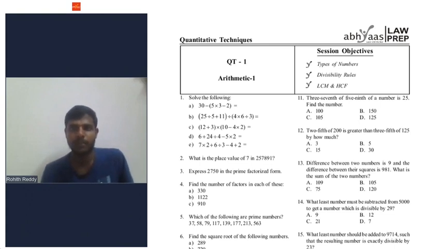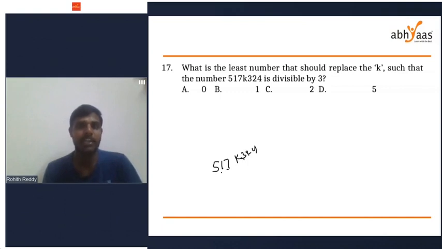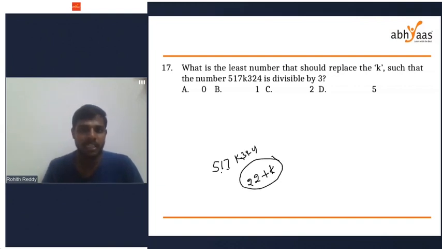I'm going to write here 517k324. First I will add all the digits. 5 plus 1 is 6, 6 plus 7 is 13, 13 plus 3 is 16, 16 plus 2 is 18, 18 plus 4 is 22, plus k. So 22 plus k. What should be the least value of k so that the resultant number is divisible by 3?